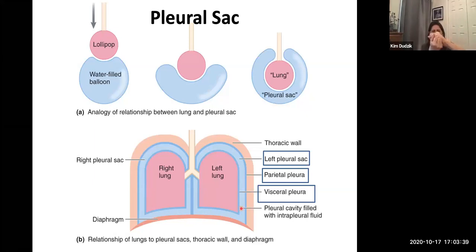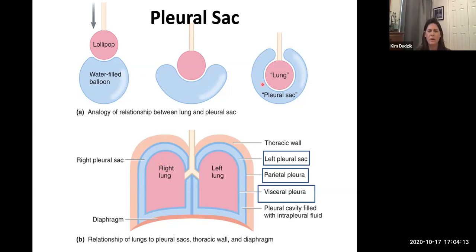So when you exhale, you never squish all the air out of it. It never shrivels up into nothing. You actually, when you exhale, the lungs kind of remain in an open state, okay? And I'll explain in just a minute also why that is important and how that happens. Diaphragm below, you've got your parietal pleural membrane, you've got your visceral pleural membrane, and then your lungs inside of there.